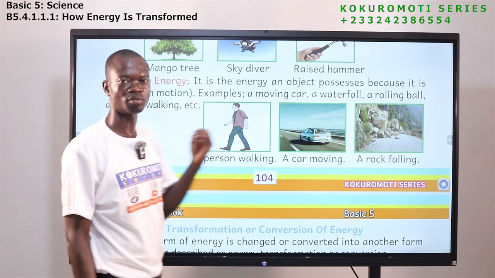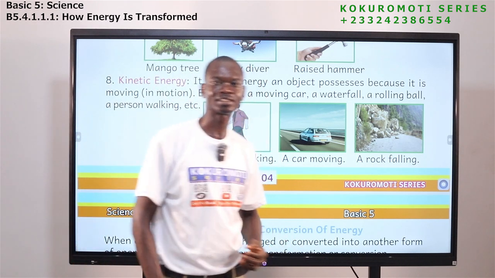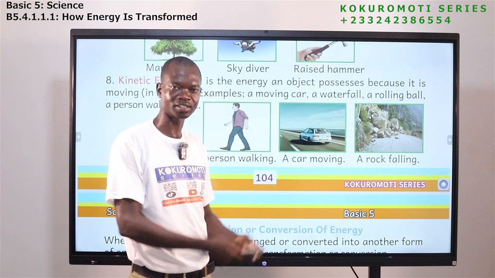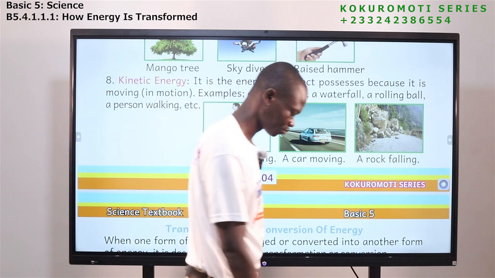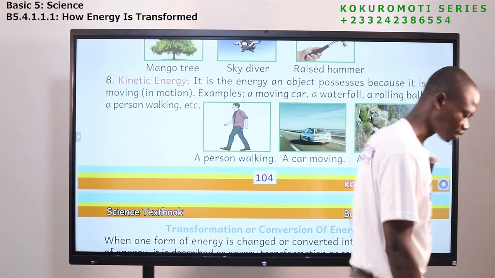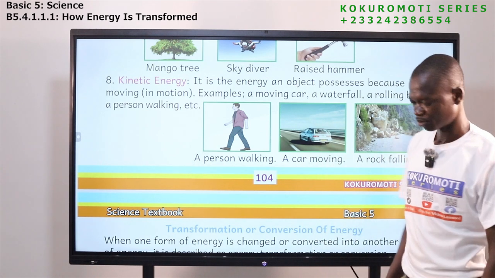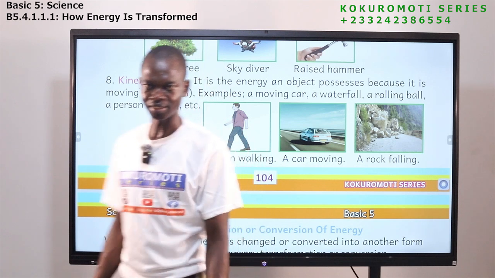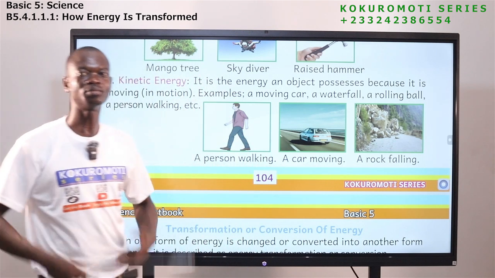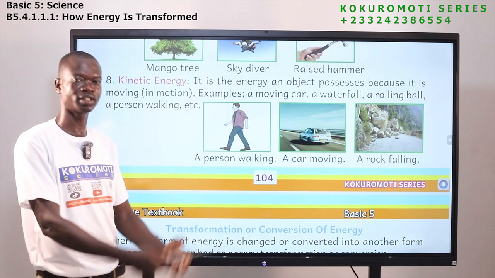Now let's come to the next one, kinetic energy. This is also a form of energy that all moving objects possess. So if I am moving or walking, the energy that I possess because I am walking is what? Kinetic energy. So anything in motion means that thing is moving.